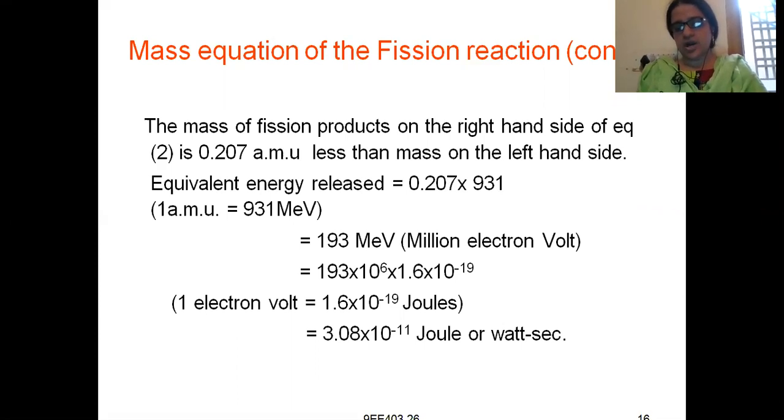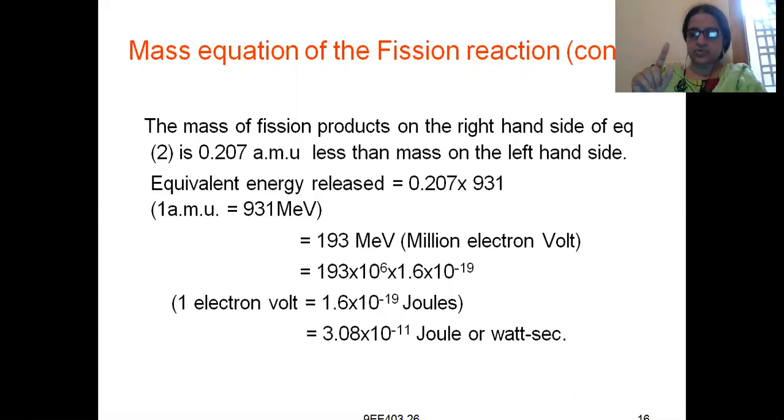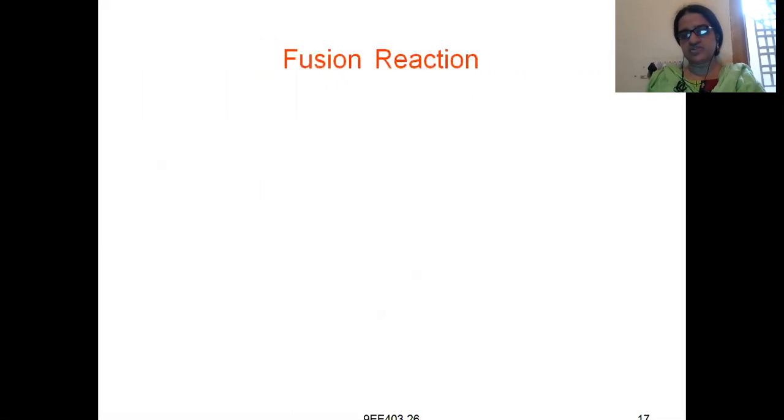So 3.08 into 10 to the power of minus 11 joules is released when one atom of uranium 235 is bombarded with one neutron. That amount of energy, 3.08 into 10 to the power of minus 11 joules or watt seconds, is released in this nuclear fission reaction.